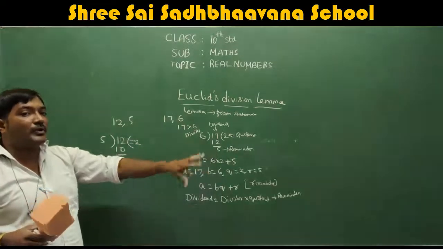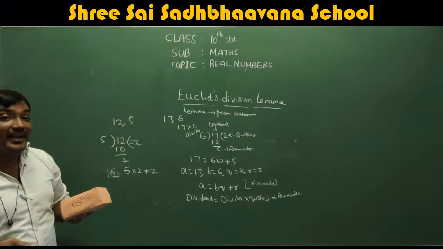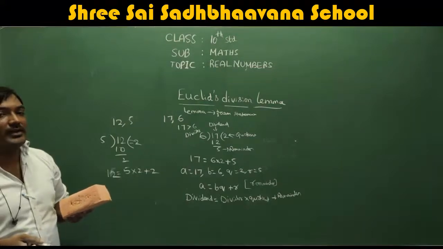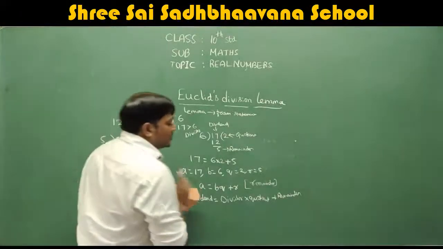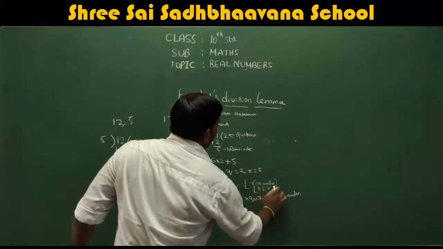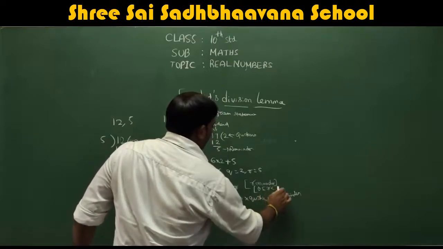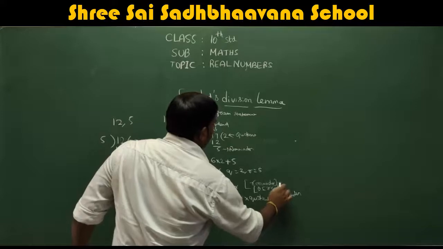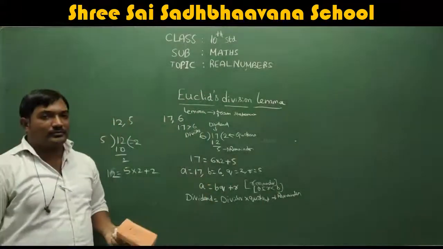You can get remainder as 1, 2, 3, 4. But remainder should be less than the divisor. I'll just write and show here: 0 less than or equal to R, which is less than the divisor. What is divisor here? B. Correct? So in this case, divisor is B.